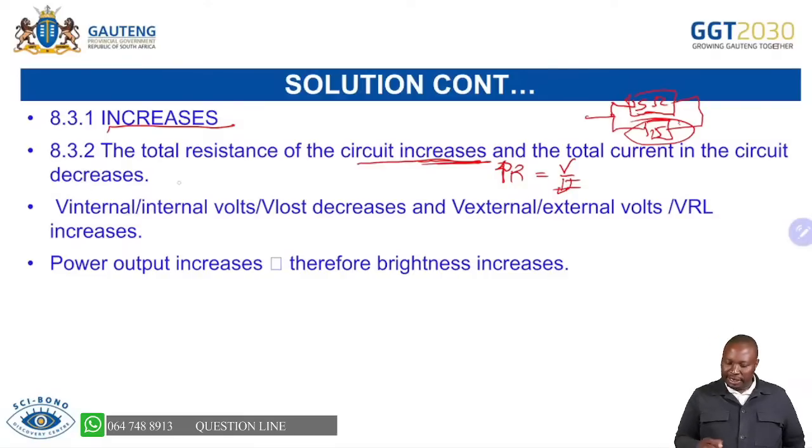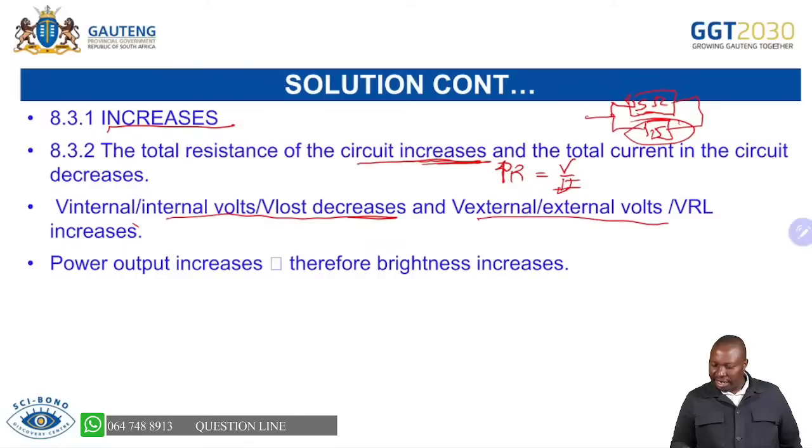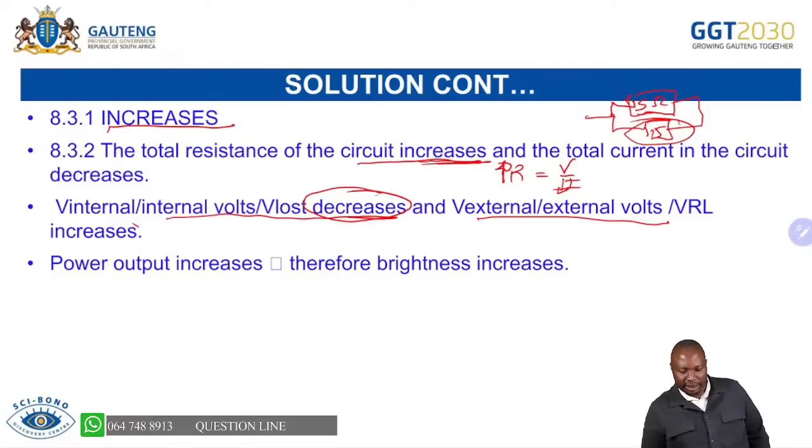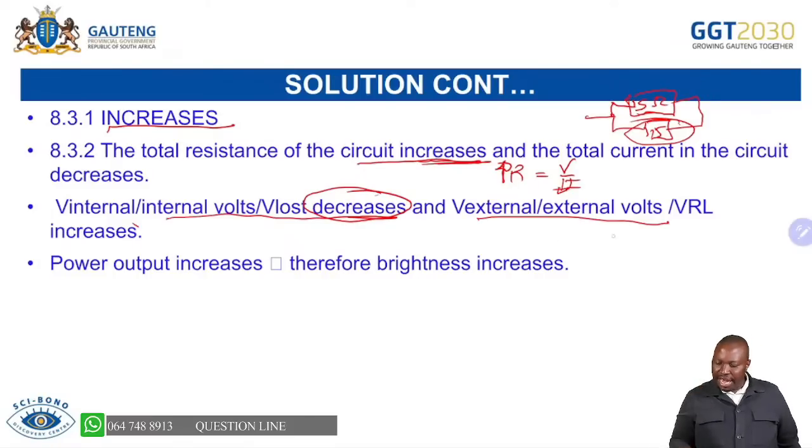And when that happens, the V internal will decrease, or you can say the V external will increase. Yes, remember V equals IR, the relationship there.